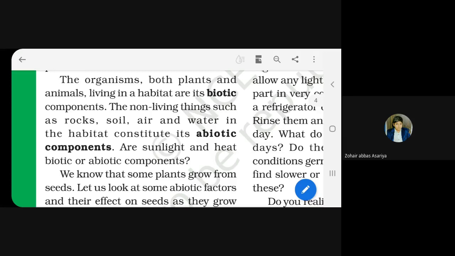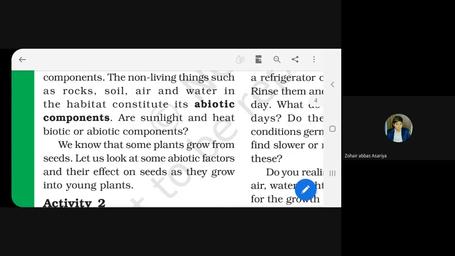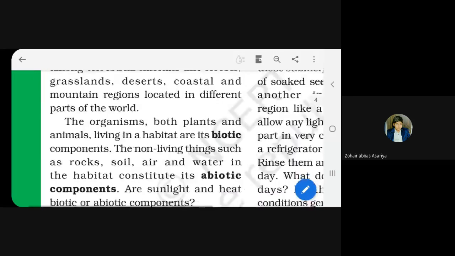Biotic means living things, like humans, animals. Very good. And now tell me about abiotic. Things that are natural but not living. For example, stone, air, water, rocks. Very good. Excellent.